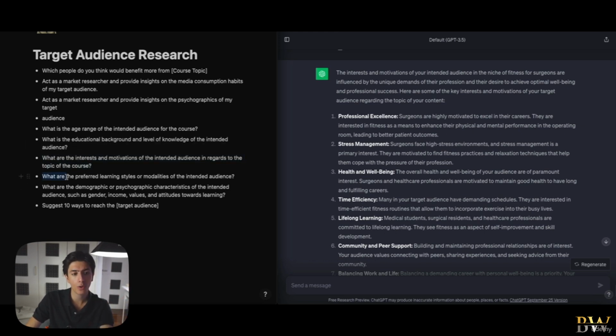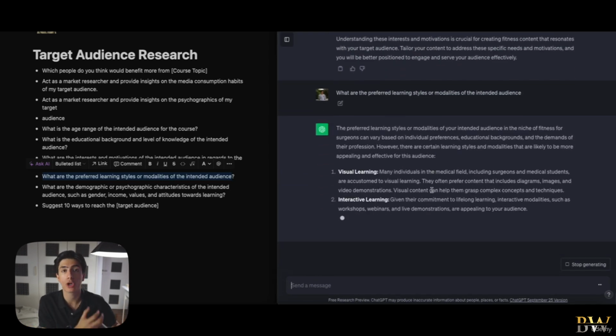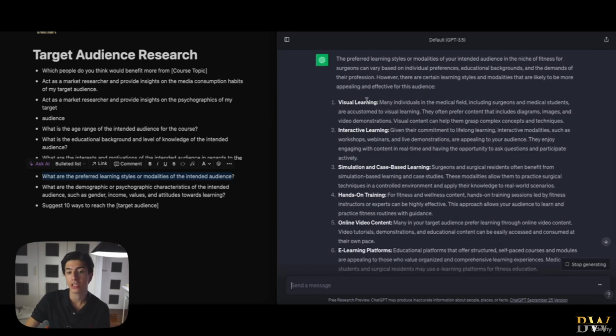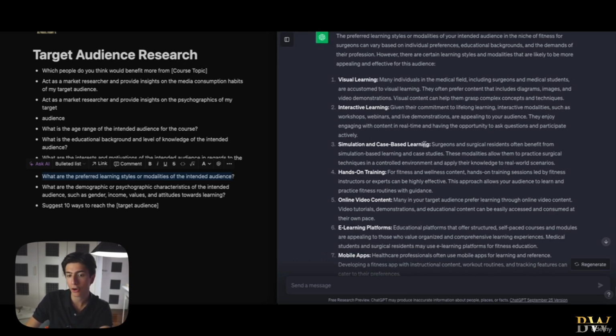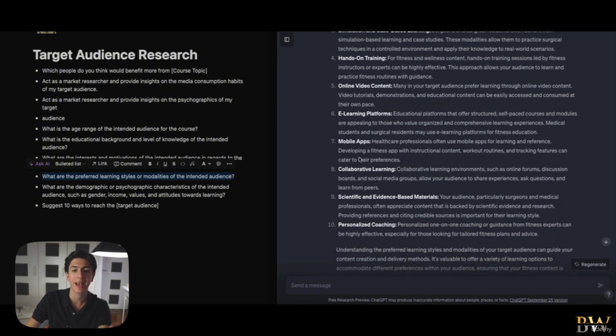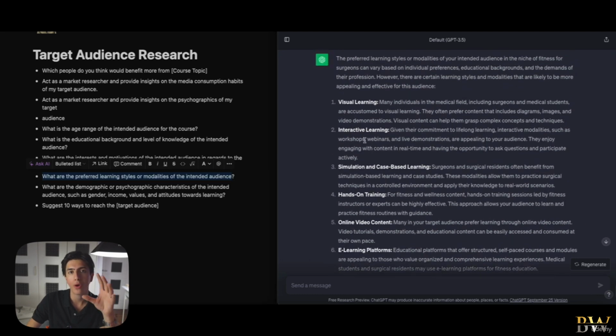So obviously, what are the preferred learning styles or modalities of the intended audience is extremely important, right? Because we need to know how we're going to be targeting them and what type of content we're going to be creating around this niche of fitness. The answer that we got right here is visual learning, interactive learning, simulation and case-based learning, hands-on training, online video content, e-learning platforms, mobile apps, right? And we again can be creating content on every single one of those categories.